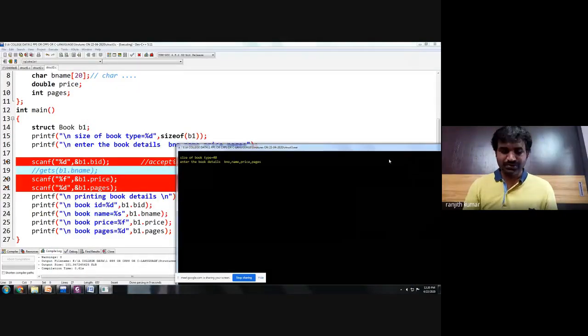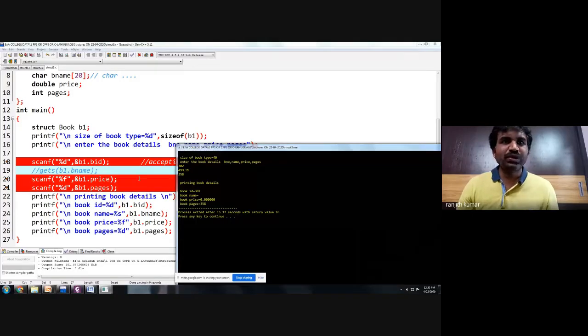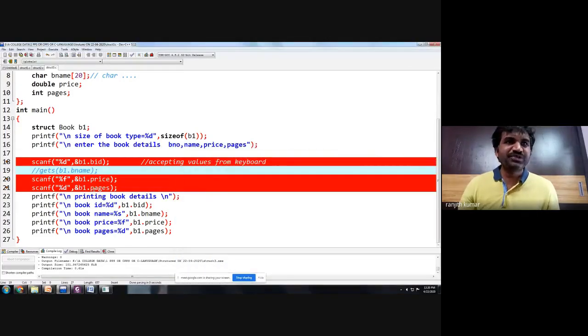Okay, 302, 499.99, and 358 pages. So while accepting the name, we should be very careful. You can take it using scanf, so let us accept using scanf only so that we don't have any problem here.